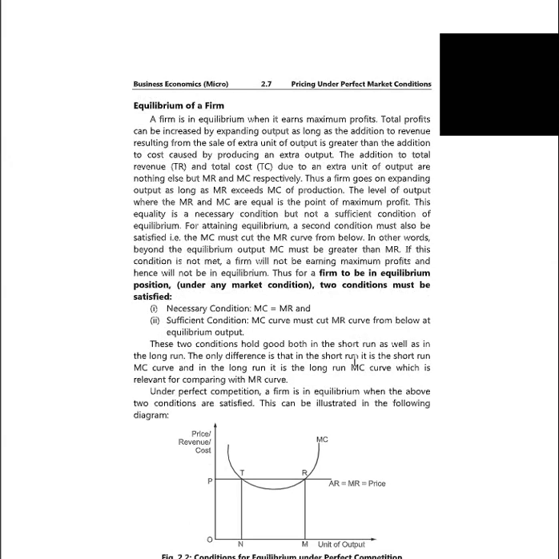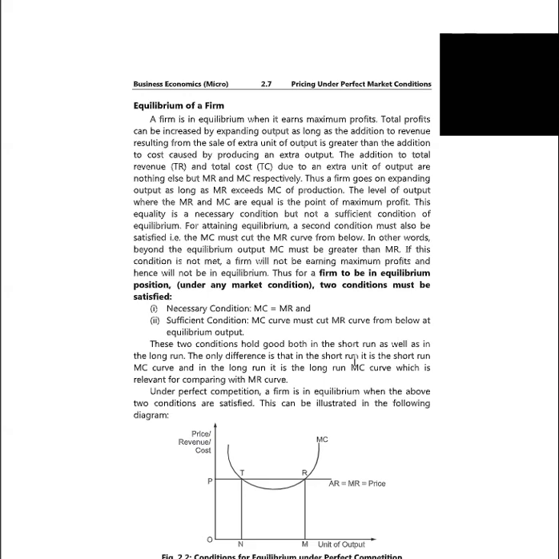A firm is in equilibrium when it earns maximum profits. Total profits can be increased by expanding output as long as the addition to revenue resulting from the sale of an extra unit of output is greater than the addition to cost caused by producing the extra output. The addition to total revenue TR and total cost TC due to an extra unit of output are nothing else but MR and MC respectively. Thus, a firm goes on expanding output as long as the MR exceeds MC of production. The level of output where the MR and MC are equal is the point of maximum profit.